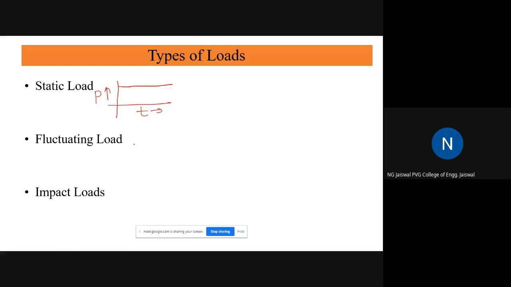Fluctuating load is this way. There are two variations of fluctuating load. I can draw fluctuating load like this. It means that from zero level it is going to some higher value, and again coming back to the lower value. This is a fluctuating load. Or it is not actually passing through zero. You can have this also as a fluctuating load. The point is that with respect to time, the force value is not the same throughout the life cycle. That is a fluctuating load.